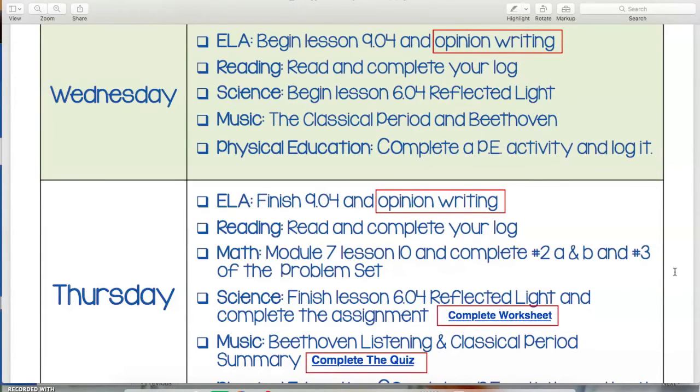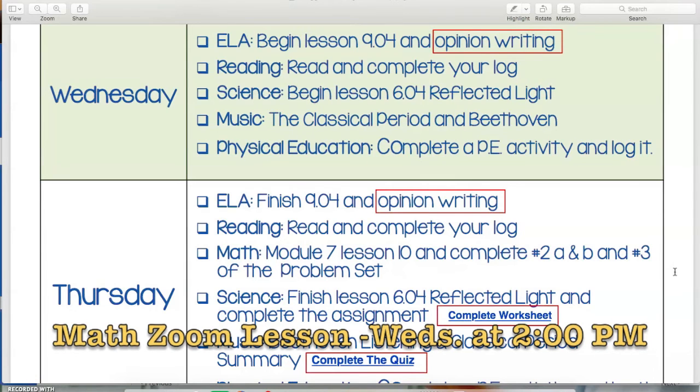For Wednesday and Thursday, there is only one lesson of math, and that is lesson 10. The teachers are going to be in a meeting on Thursday during our normal math live lesson, so instead, the lesson that's on Thursday will be held on Wednesday at 2 o'clock. So today we will have a math lesson at 2 o'clock, and it will be on lesson 10.